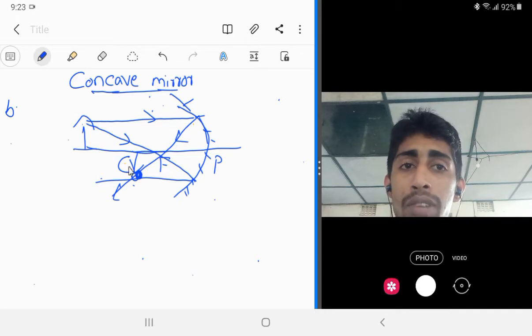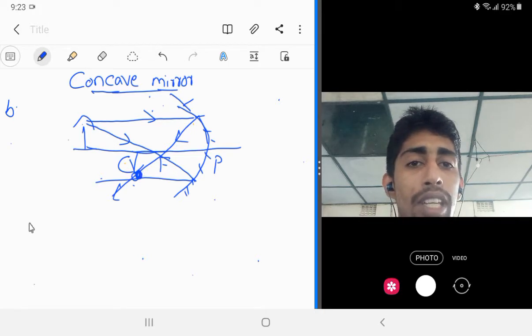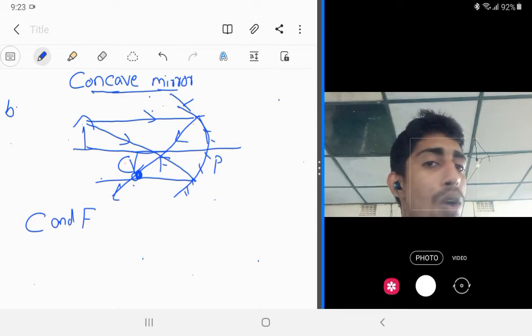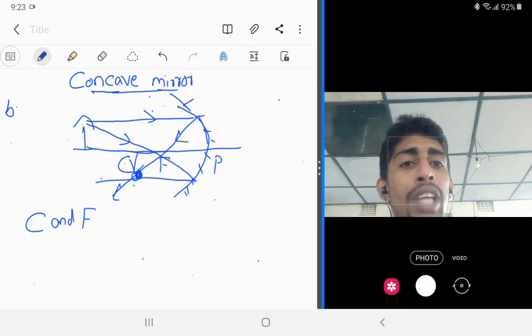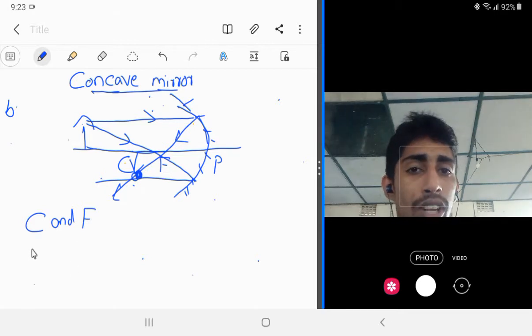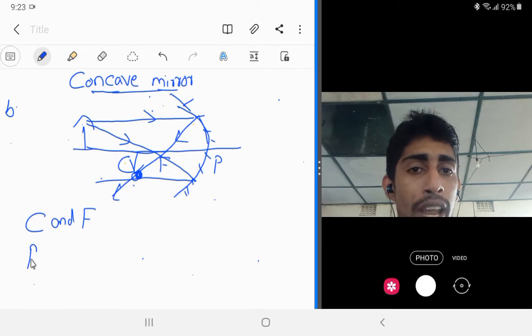Firstly, we will get the image in between C and F. We will get the image in between center of curvature and principal focus. Then which are the characteristics of the image? Is it real or virtual? Yeah, it is real because the light rays are converging.